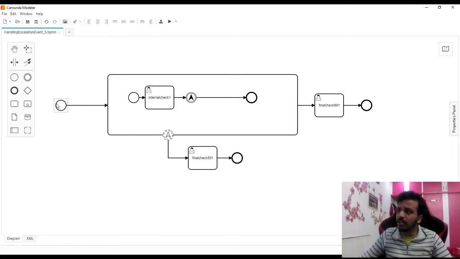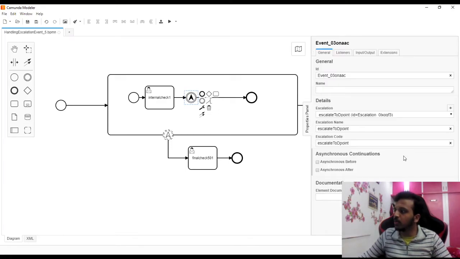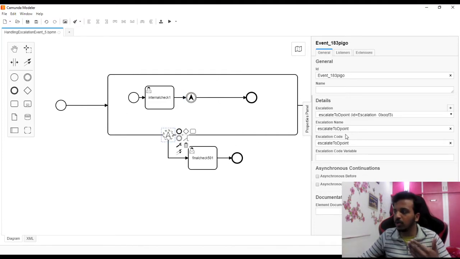Now the first thing here is the control comes here, then the internal check happens, then this gets escalated. Let me open properties. You can say I want to escalate this to D point. So the D point should be there. This time we cannot say even if it is empty it will work. No, the D point should be there. If I come here, I can see escalation to D point is present.